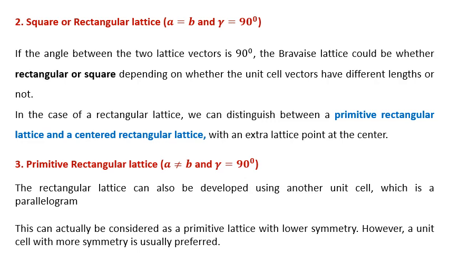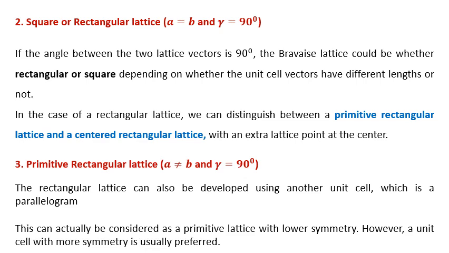But in the case of centered rectangular lattice, A is not equal to B, gamma is equal to 90 degree, but there is a lattice point at the center. You will see these differences in the figure in the coming slides.